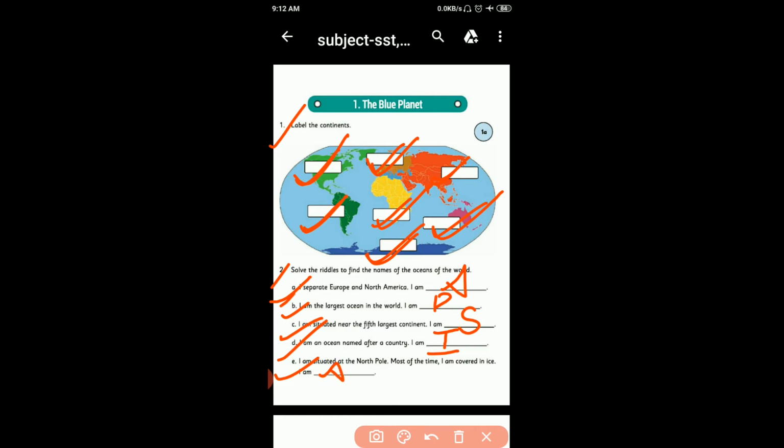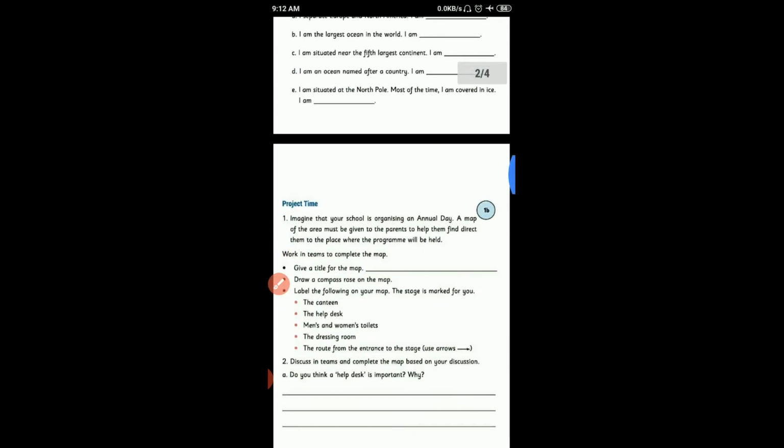Arctic Ocean. So students, first riddle, I separate Europe and North America. I am Atlantic Ocean. In B, I am the largest ocean in the world. I am Pacific Ocean. C, I am situated near the 5th largest continent. I am Southern Ocean. D, I am an ocean named after a country. I am Indian Ocean. E, I am situated at the North Pole most of the time. I am covered in ice. I am Arctic Ocean. Complete? Okay. Move on.